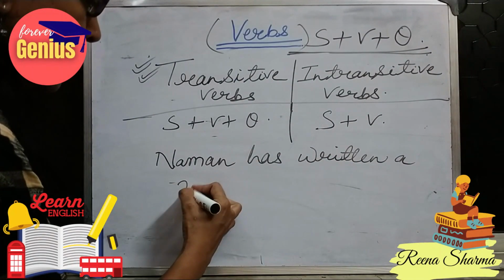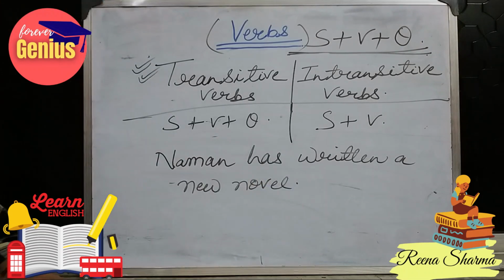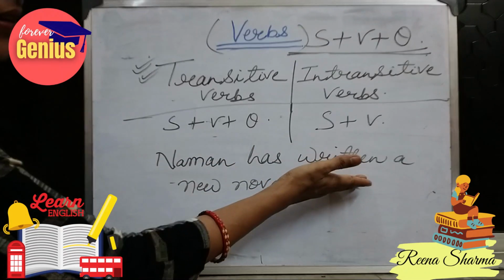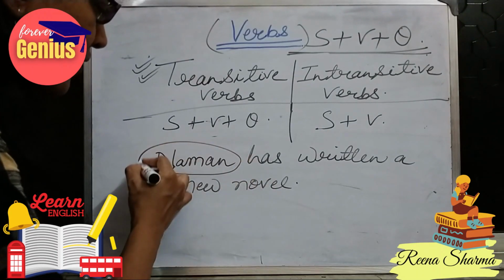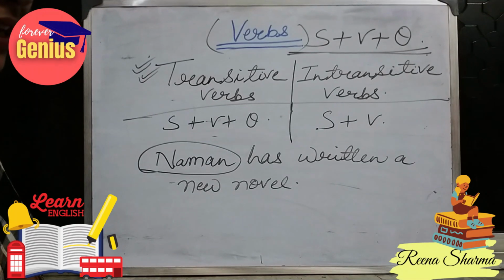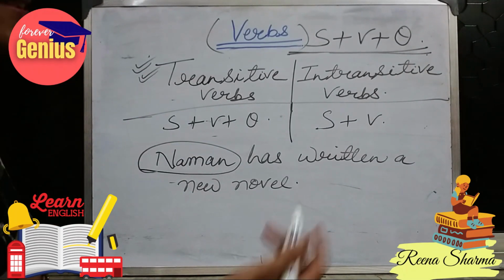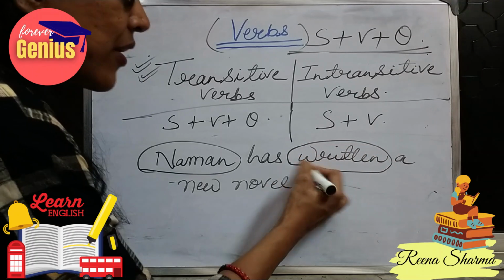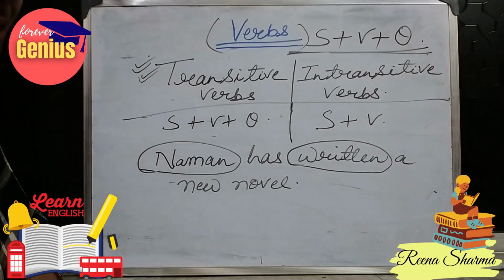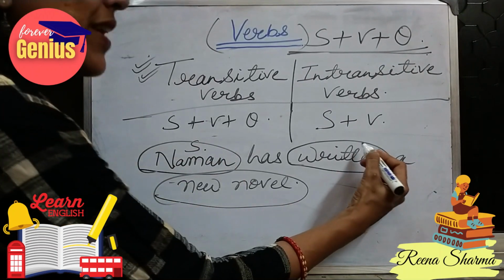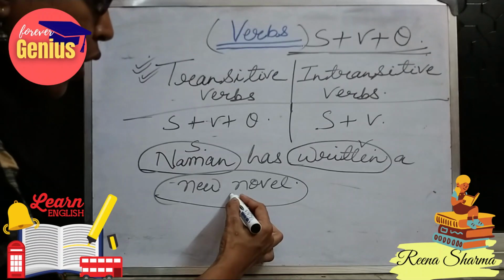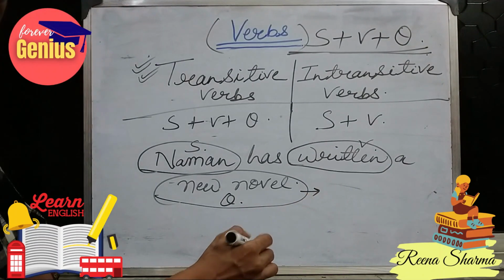Naman has written a new novel. If I ask here, what has Naman written? I get an answer, a new novel. So here our subject Naman is doing some work. What is the work done by him? What is the verb portion in this sentence? Written. He has written something. What has he written? A new novel. So here I get a subject as well as a verb as well as an object. So this type of sentence again comes into transitive verb.